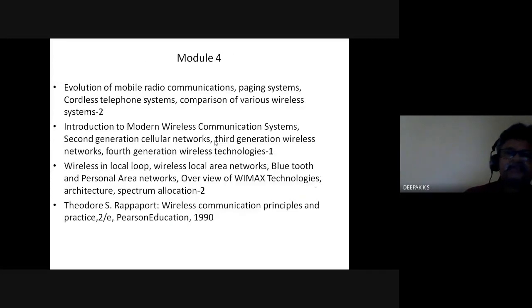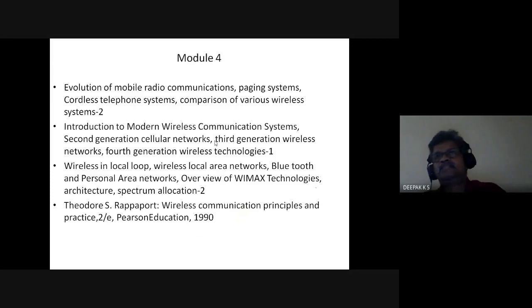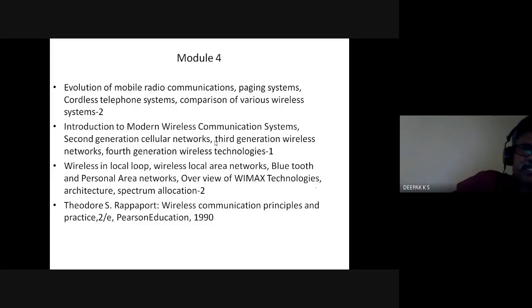Okay, so that's all about our satellite communication. And I will just discuss a few slides on the next module, only the introductory part, and then we'll continue tomorrow. This next module is based on the book Wireless Communications: Principles and Practice by Theodore Rappaport.